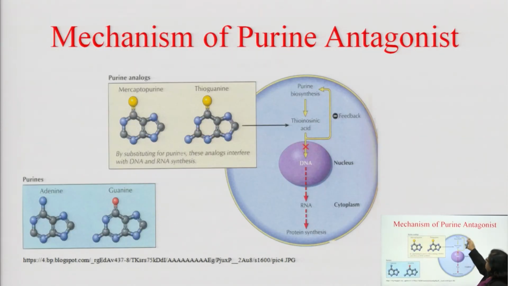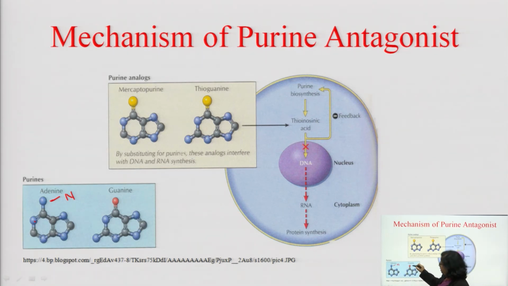Here you see the mechanism of purine antagonist and you just compare. Compare the structure. Here you see the adenine and here the guanine. The blue color indicates nitrogen. Here an amino group is there, again nitrogen in blue. Wherever blue color, that means a nitrogen atom in this ring.